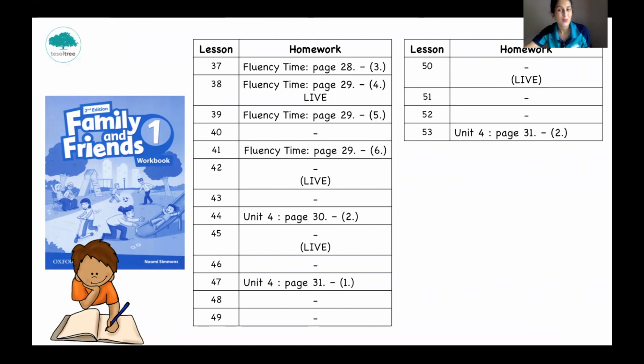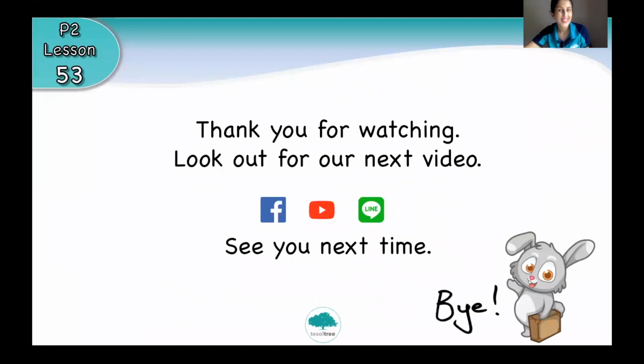Continue doing your homework and I will check it next time. Now look through this page and check all your homeworks and finish if you haven't done.